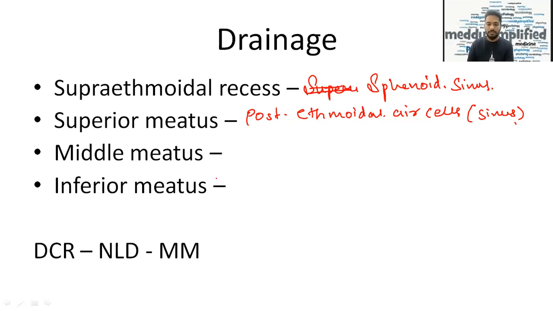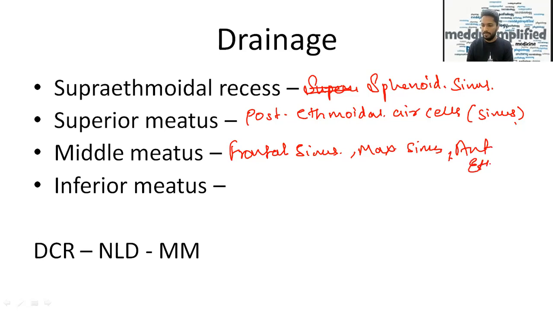In the middle meatus, many things open. What are those things? One is the frontal sinus. Next is the maxillary sinus, and the anterior ethmoidal air cells.